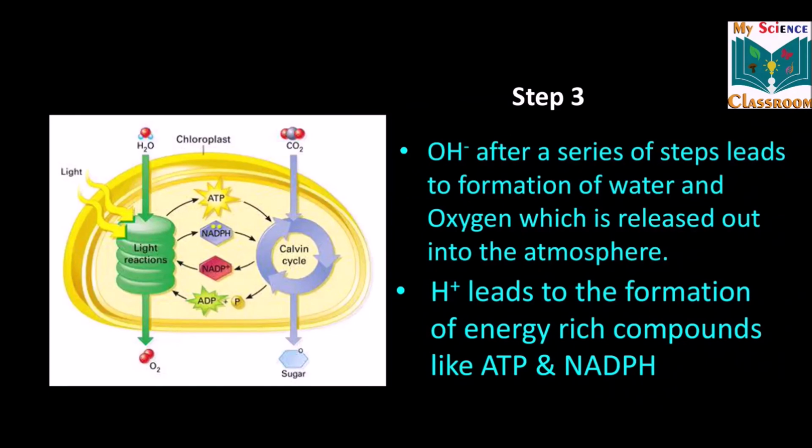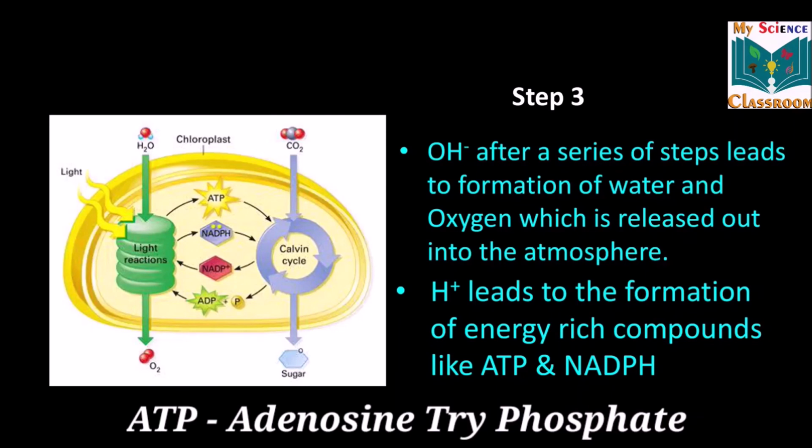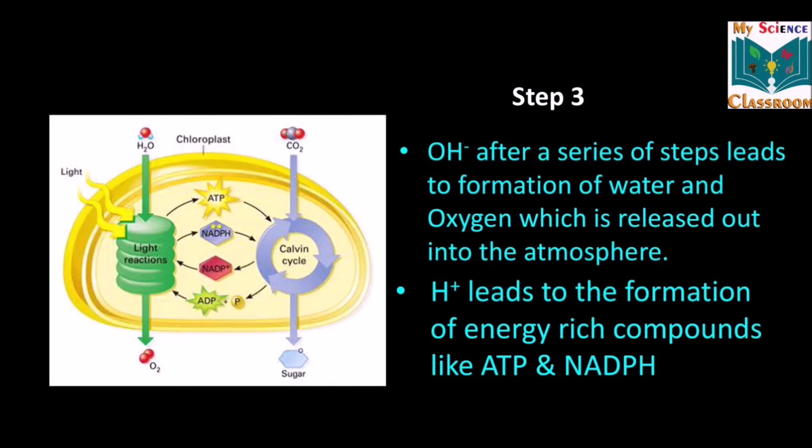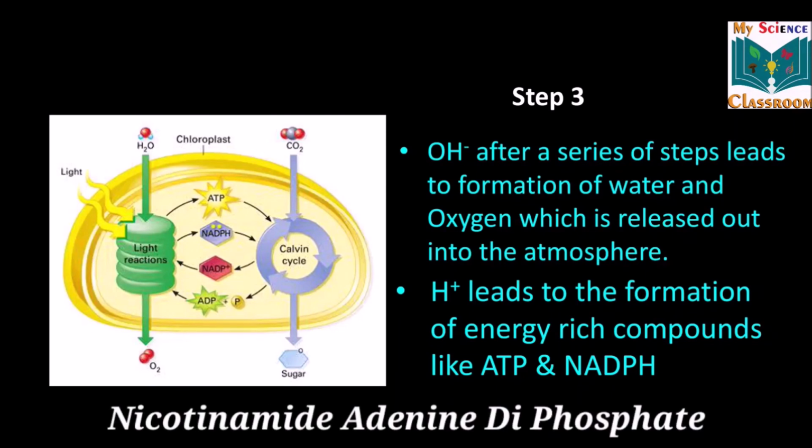Next step is step 3, that is OH minus ions after a series of steps lead to the formation of water and especially the oxygen molecule, which is released out into the atmosphere. H plus ions, which refer to the protons, lead to the formation of energy rich compounds like ATP and NADPH. ATP refers to adenosine triphosphate, whereas NADPH refers to nicotinamide adenine dinucleotide phosphate.